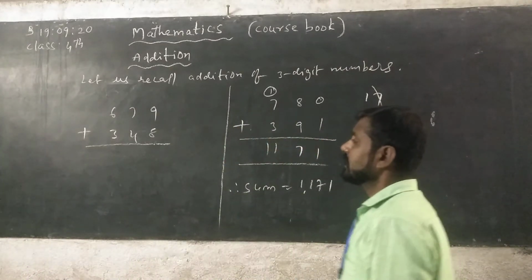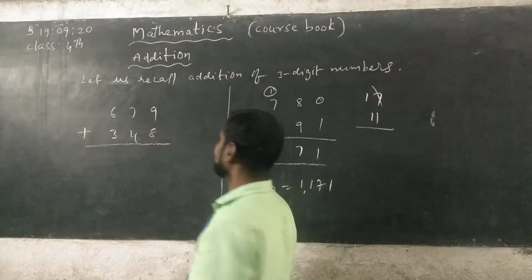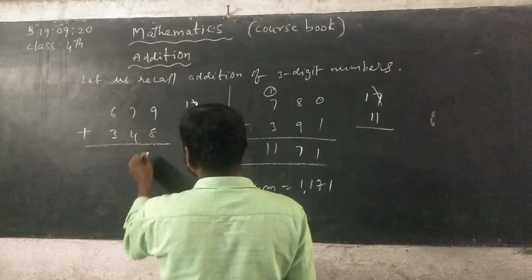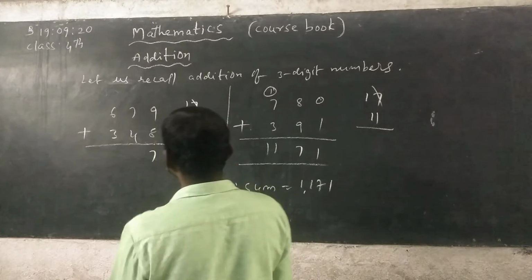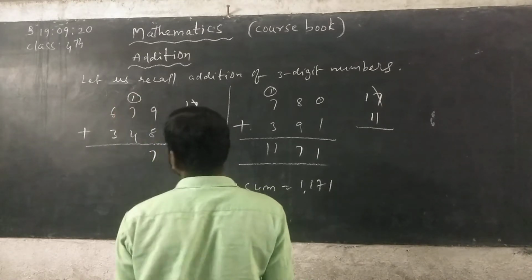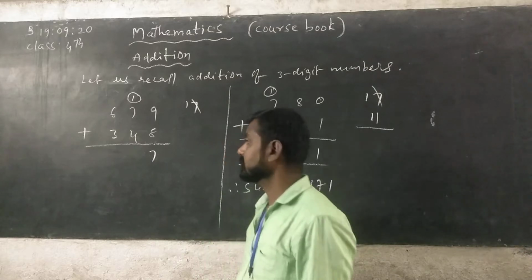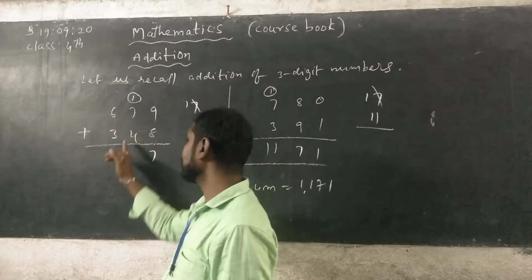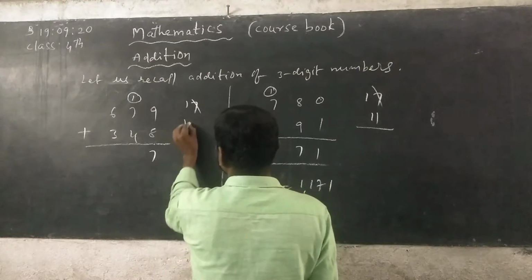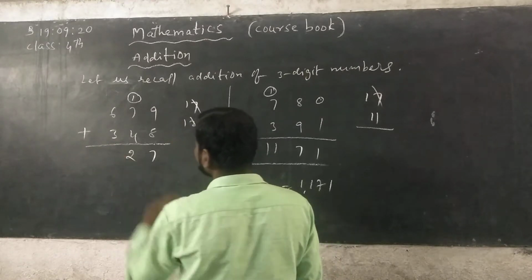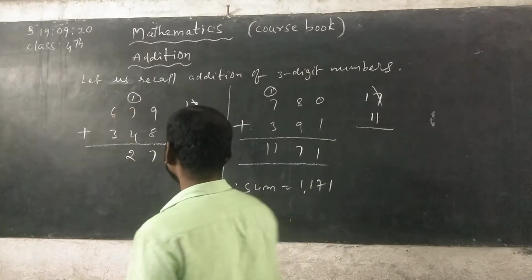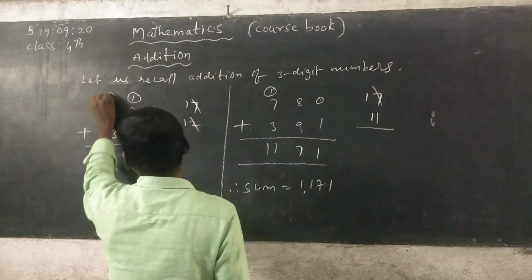See, 9 plus 8, 17. In it, 7 taking and write under ones column, 1 is carrying in tens column. 1 plus 7, 8. 8 plus 4, 12. So 2 taking right under tens column and 1 is carrying in hundreds column.